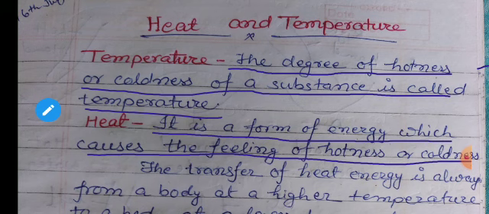So, students, it is the energy an object possesses due to the continuous motion or vibration of the atoms or molecules of which the object is made up. The transfer of heat energy always takes place from a body at higher temperature to a body at lower temperature.